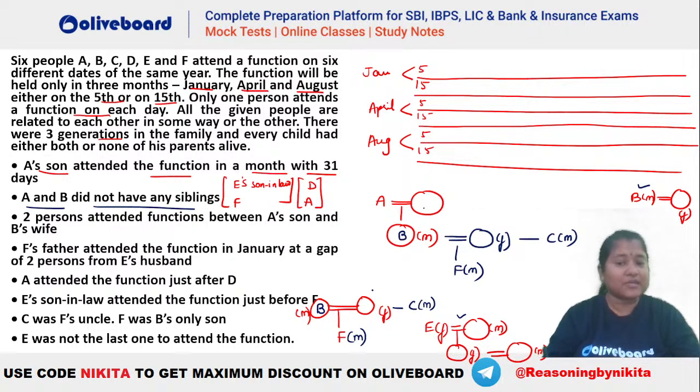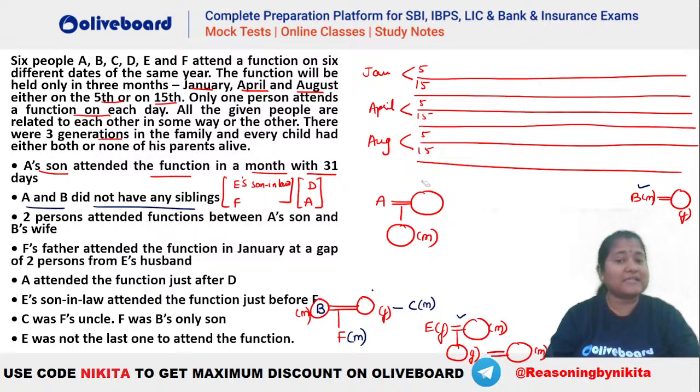Let's say we take E here, because in this particular case you already have 6 persons, isn't it? So in this scenario we cannot place this E, because E must also have a son-in-law. If you take E here, we do not have a son-in-law, we have a daughter-in-law, isn't it? So you can see E's son-in-law cannot be placed in this situation. That means it's not a valid tree here. That is, A is the parent of B, so this is not the right situation. We cannot have it here. I hope this is clear.